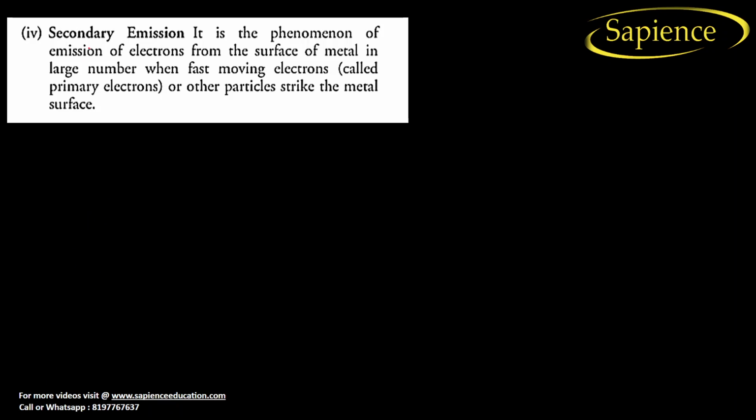Now there is a method known as secondary emission. It is the phenomenon of emission of electrons from the surface of a metal when a large number of fast-moving electrons, called primary electrons, or other particles strike the metal. So let us consider this is the metallic surface, and there is an electron which is moving very fast.